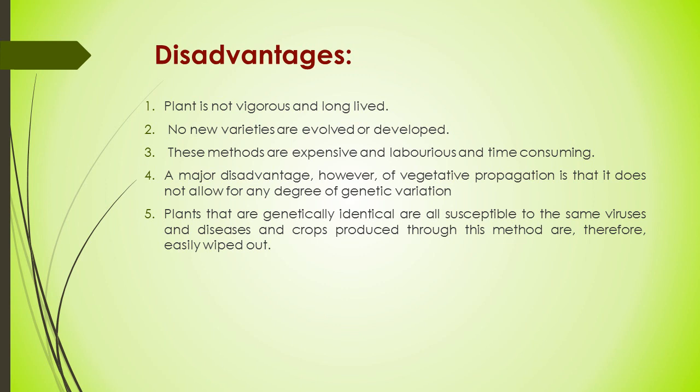Variation development is only possible by sexual reproduction, or propagation by seeds. These methods are expensive and laborious, and they require expertise and labor. So this is an expensive and laborious method, and it takes time and expertise as well.